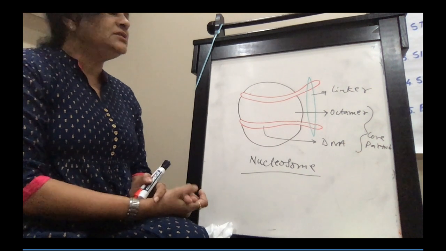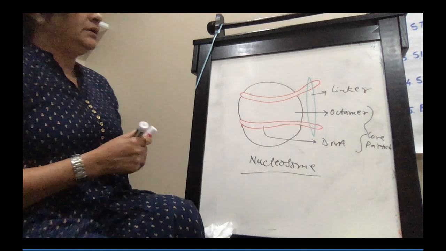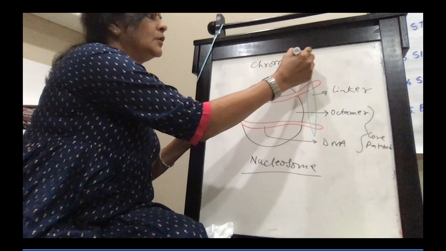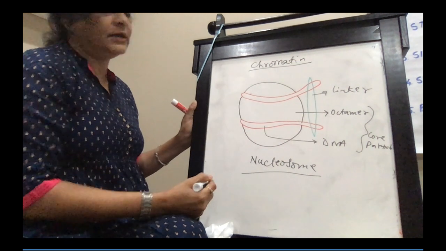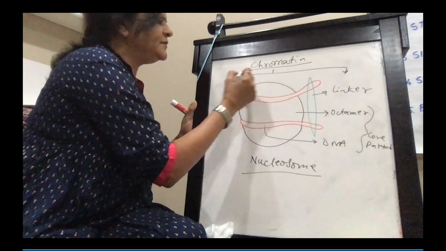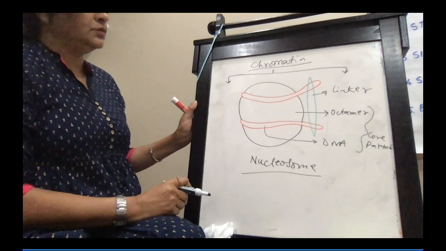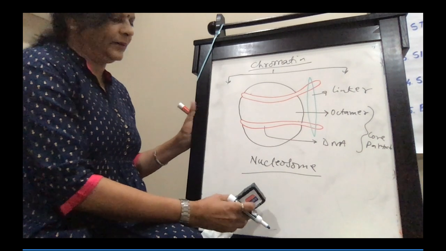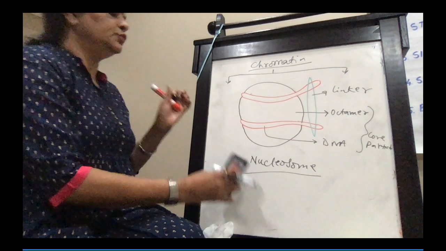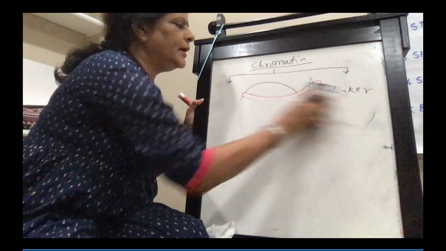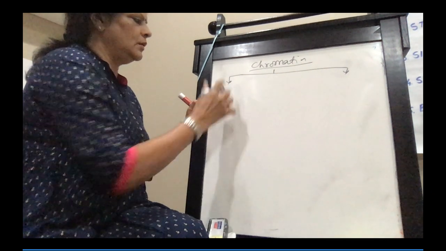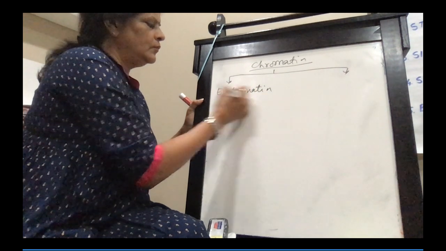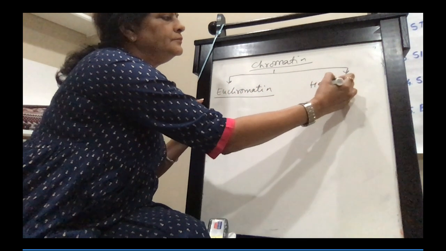So we have completed this packing of DNA, but chromatin types. What are the types of chromatin? Two types. So two types of chromatin: euchromatin and heterochromatin. Chromatin consists of two types, euchromatin and heterochromatin.